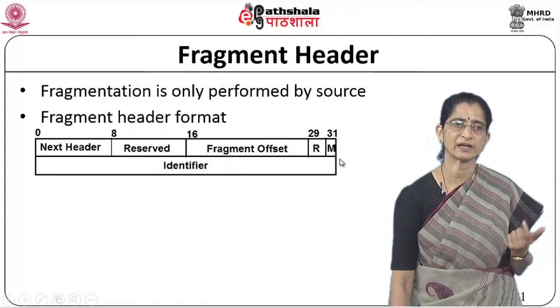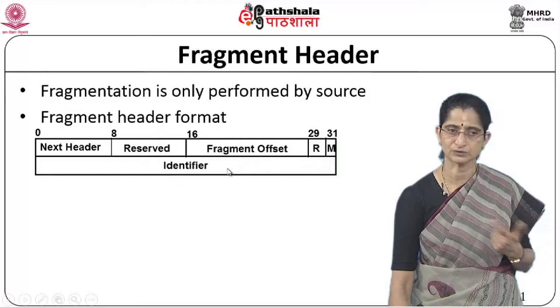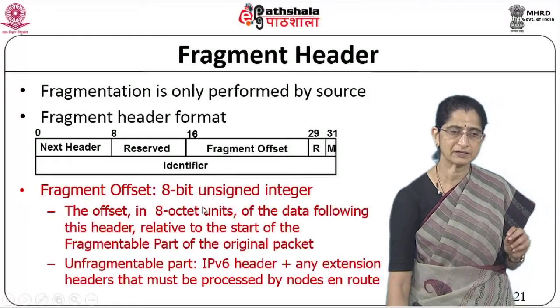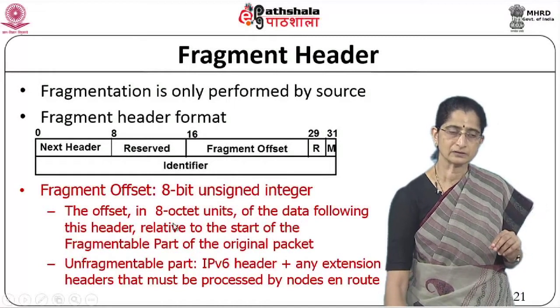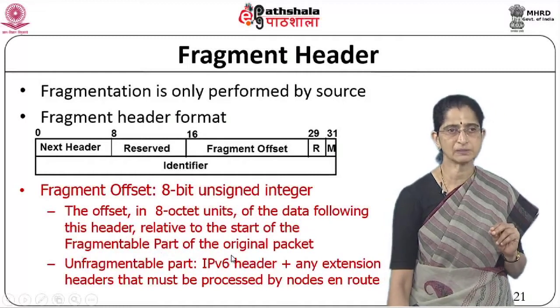These are very similar to what we have in IPv4. You have the more bit, you have the fragment offset, and you have the identifier field. So it's pretty much the same fields that we have here. The offset is a 13-bit unsigned integer, the offset of the data following the header relative to the start of the fragmentable part of the original packet.